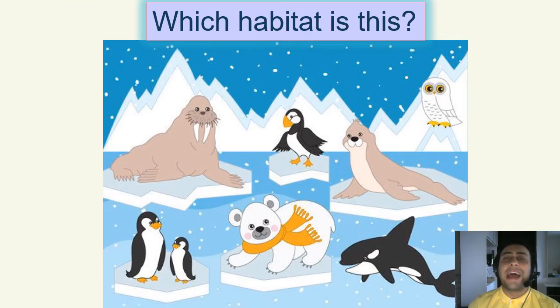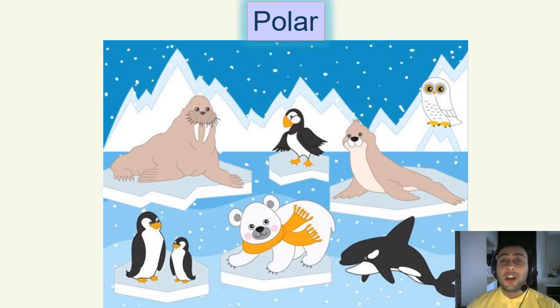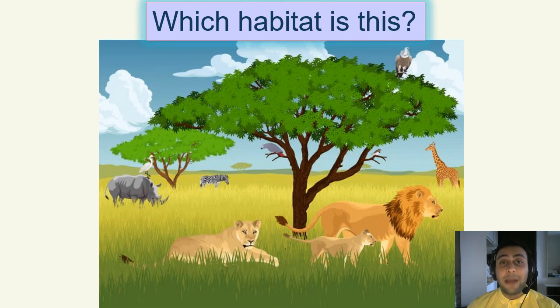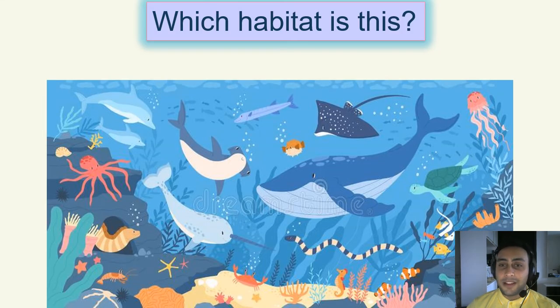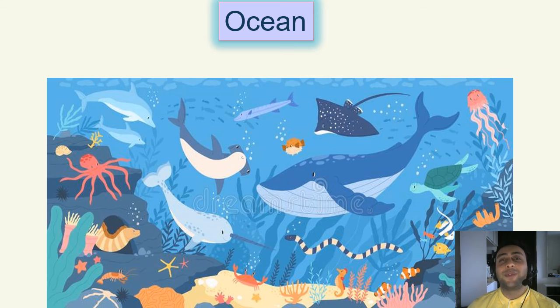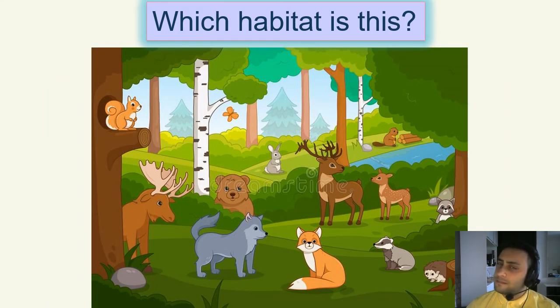So tell me, what habitat is this? This is polar. Very good. Yeah, we are correct. What habitat is this? Ooh, rhino, lion. Wow, you guessed it right, this is savanna. Great job. What habitat is this one? Super easy. This is ocean. What's this one? This is a forest.